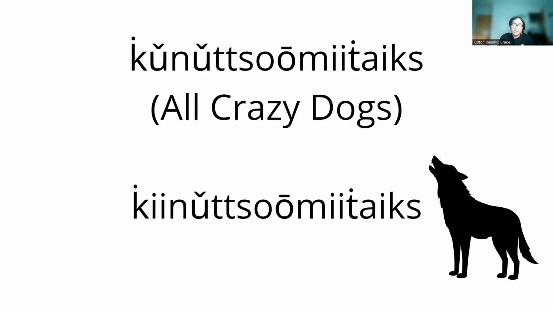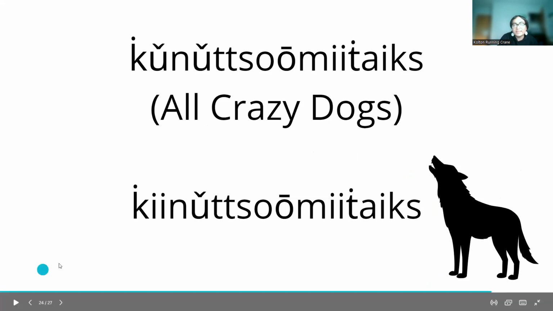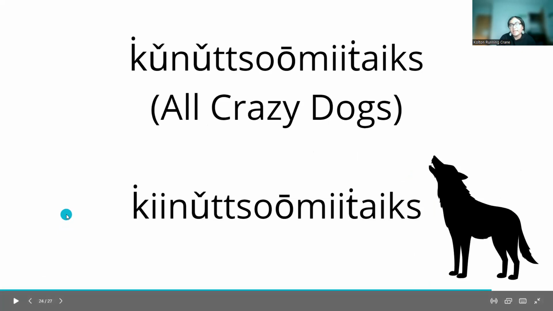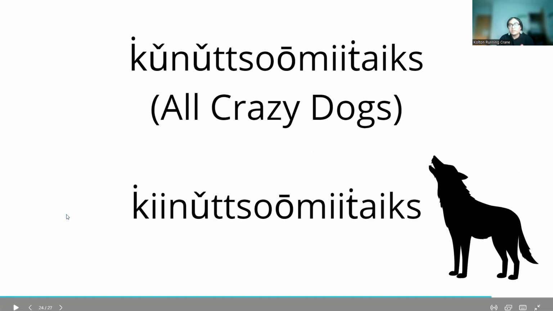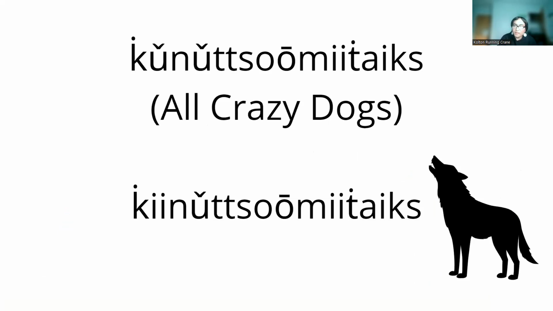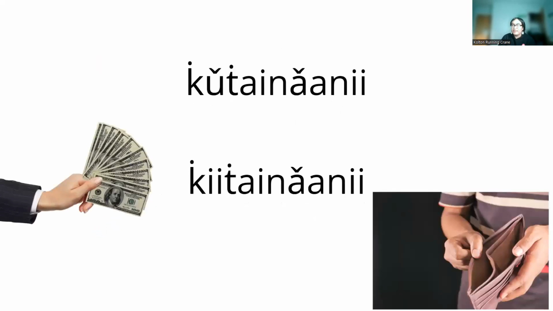But sometimes, a lot of the times actually, people pronounce it as Ginatsumi takes. So you start out with Kanatsumi takes, and then it just kind of transforms to Ginatsumi takes. And I'm not really sure why that is. It just is. Stamanistapi. It's just the way it is.